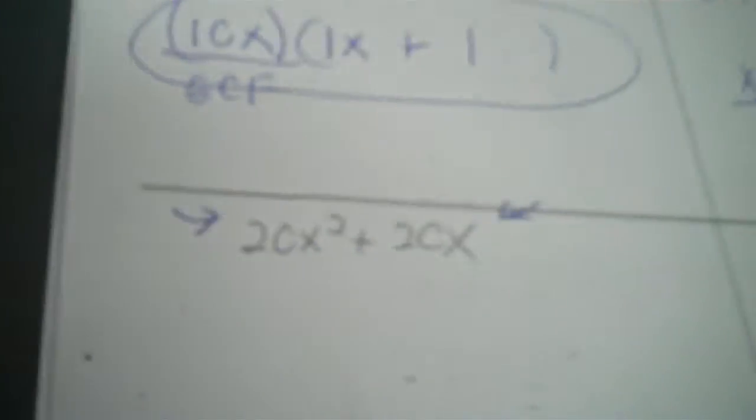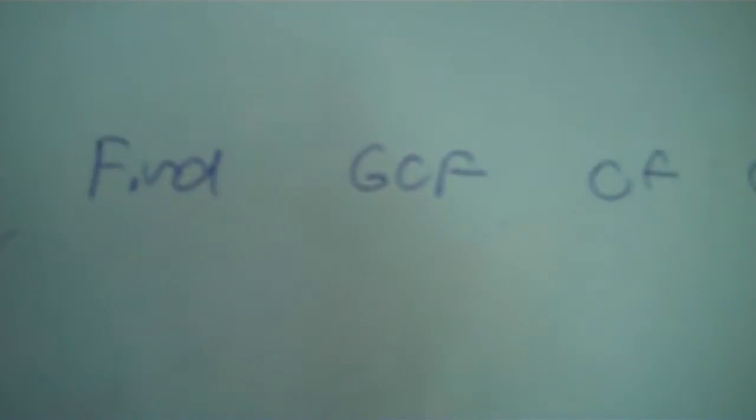Okay, 20x to the 2nd plus 20x. GCF. There's a variable at the end. I'm not seeing a negative in front, so I don't put a negative. And then the coefficients are the same, so 20 is automatically the GCF. Okay, so 20x comes out here, whatever comes from here goes over here.